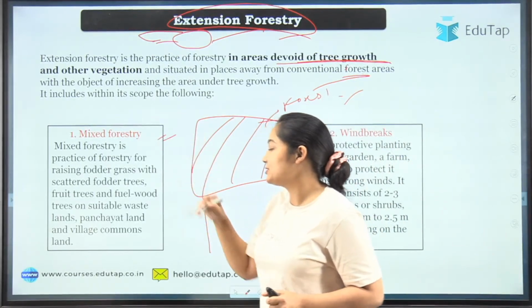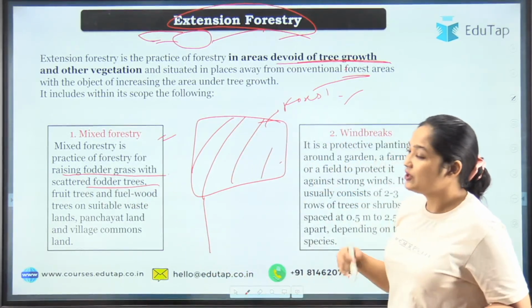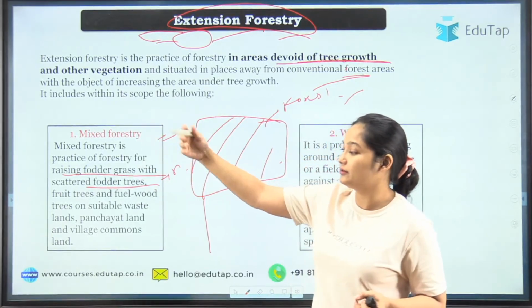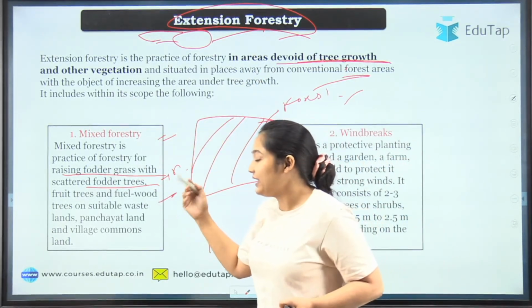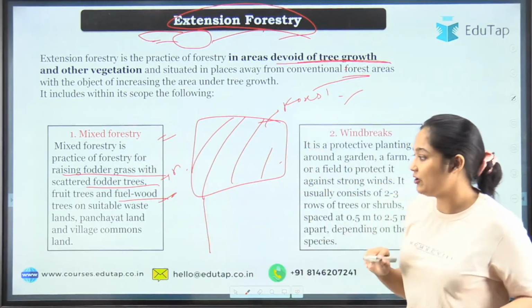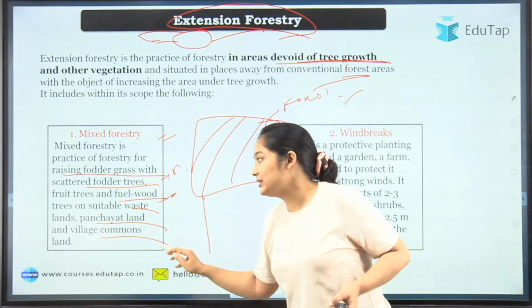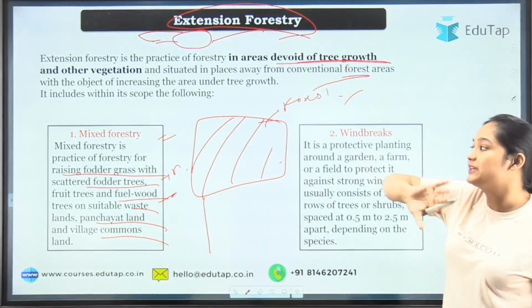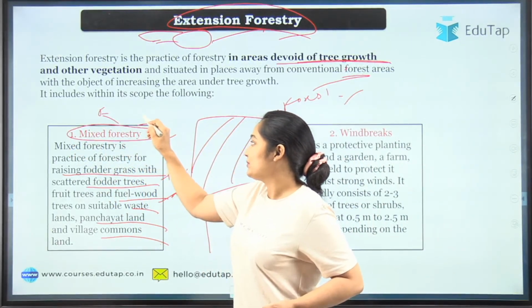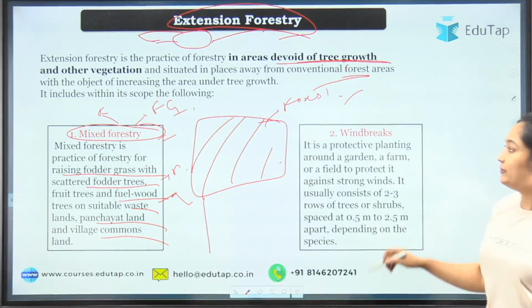So it can be mixed forestry. This is the forestry for raising fodder grass with scattered fodder trees. Whatever plantation you have, let's say pastures, you are planting forest trees there. The trees will also provide you fuel wood and other things, and the fodder will be used to feed your animals. Okay, that can be done in wastelands, panchayat lands, village common lands. So do remember, when we are talking about mixed forestry, we are doing forestry plus fodder grass. So this will be easy to remember.